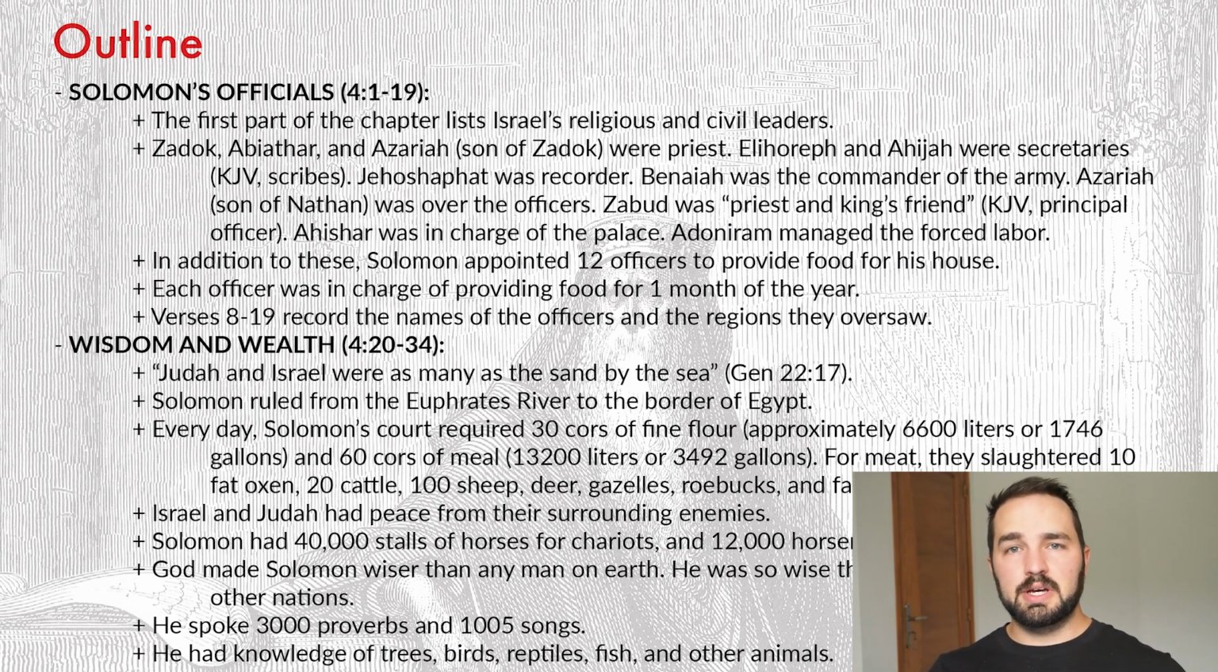Now, in addition to these guys, Solomon also appointed 12 officers to manage the food and the provisions for his house and his court. Each of these officers was in charge of providing food for 1 month out of the year. And verses 8 through 19 record the names of these individuals and the regions that they oversaw.